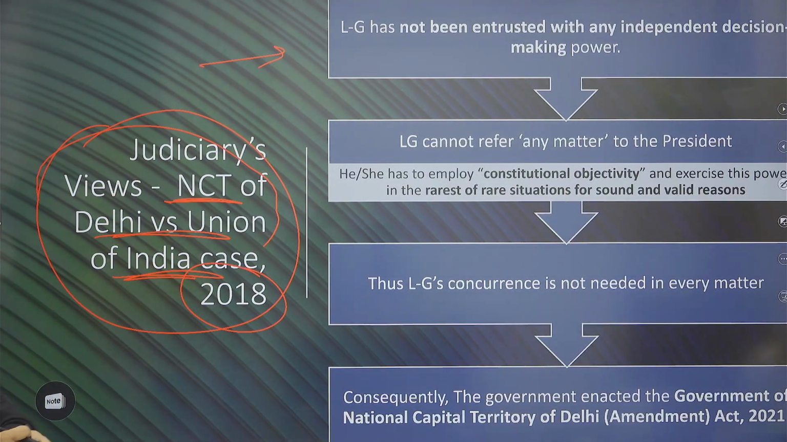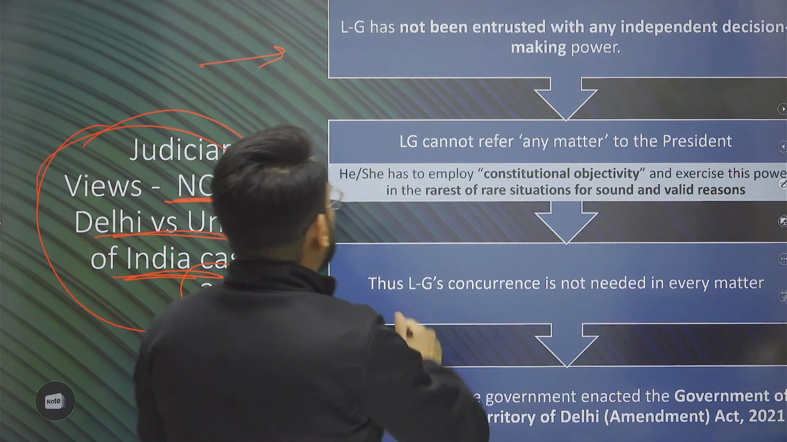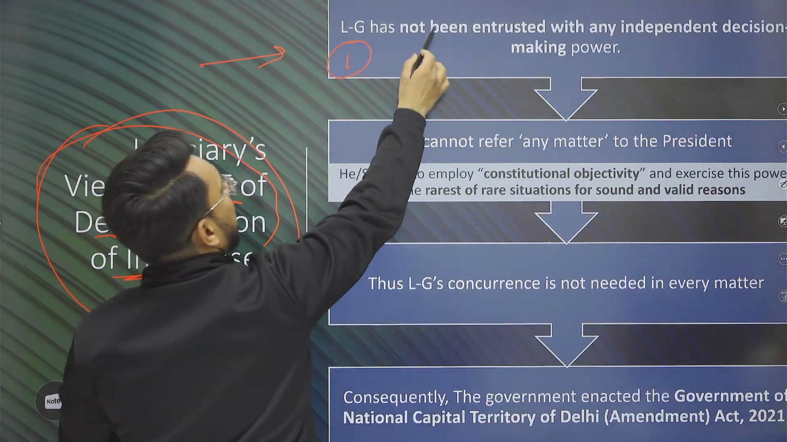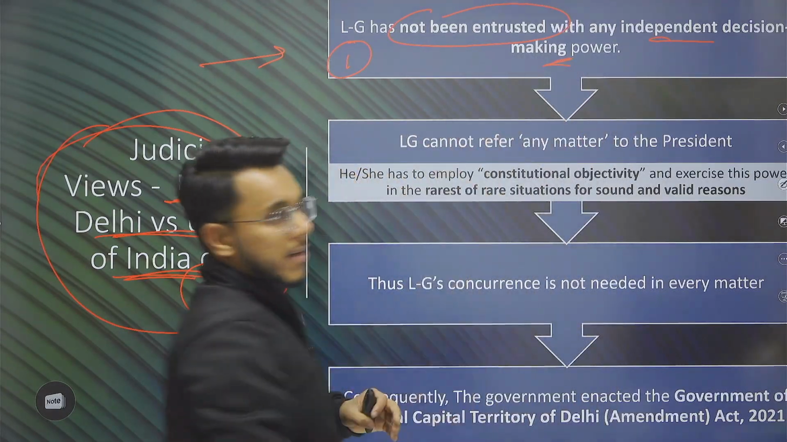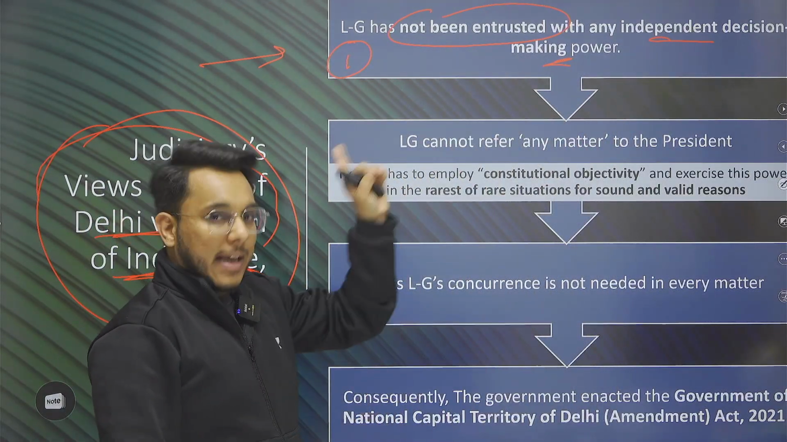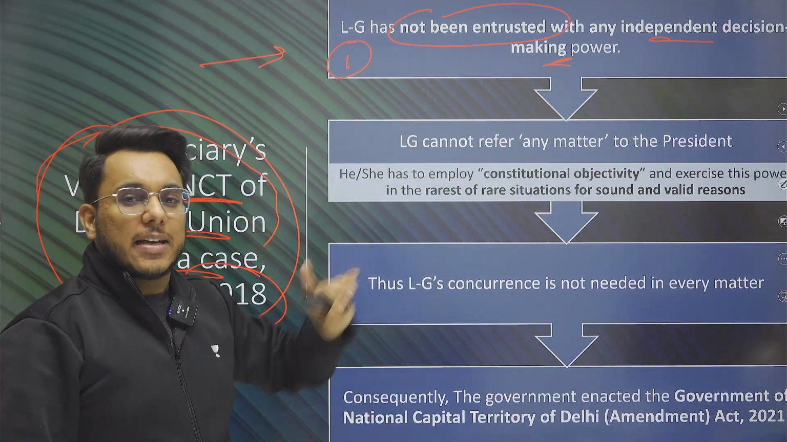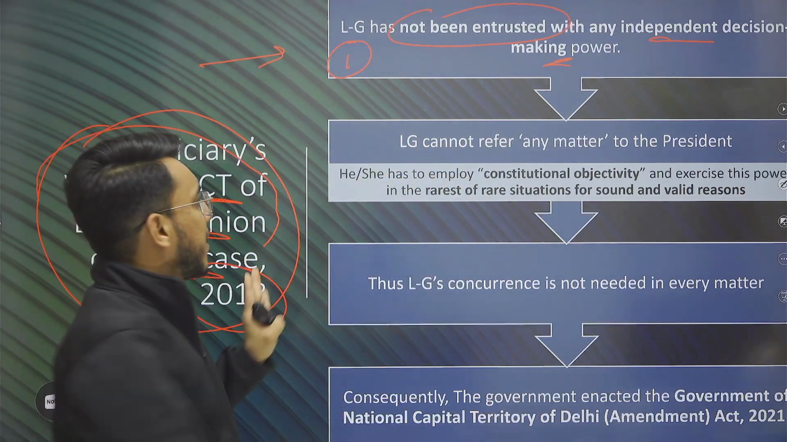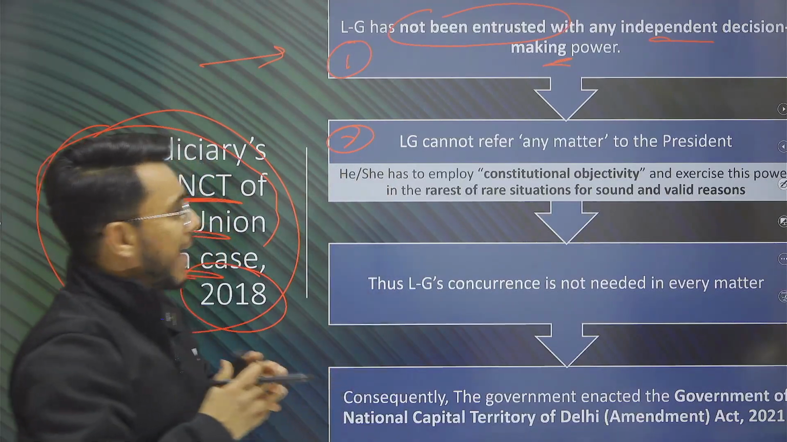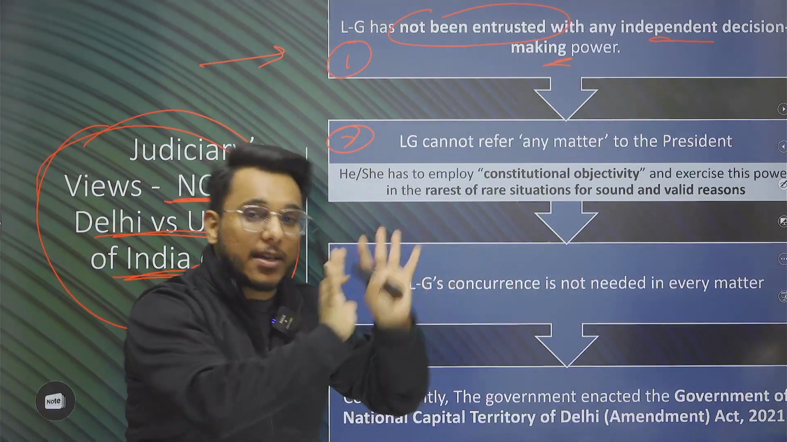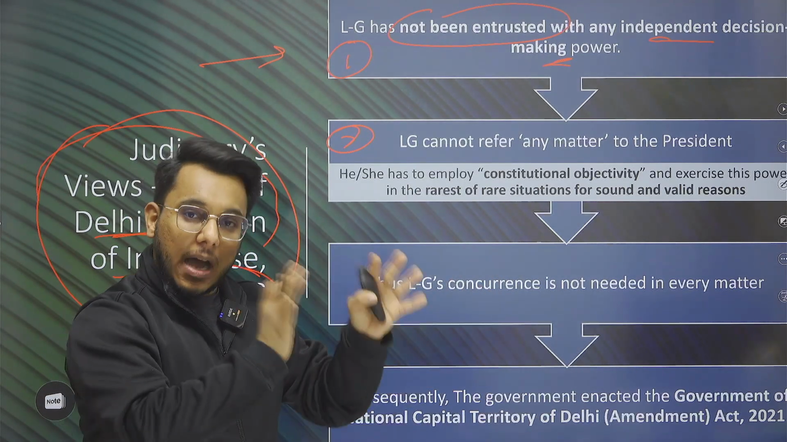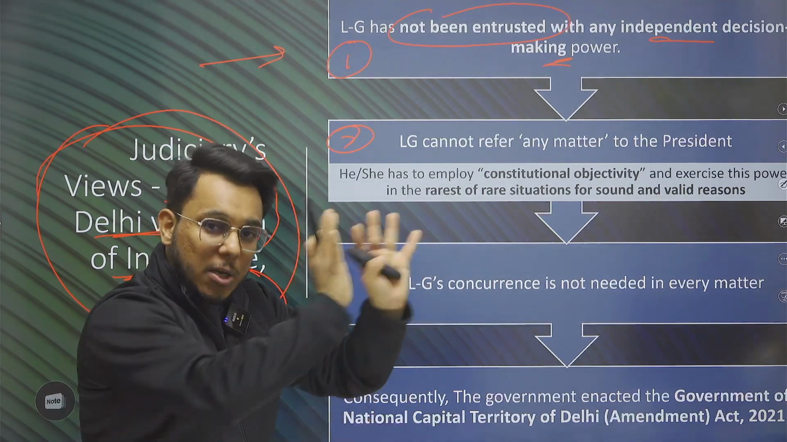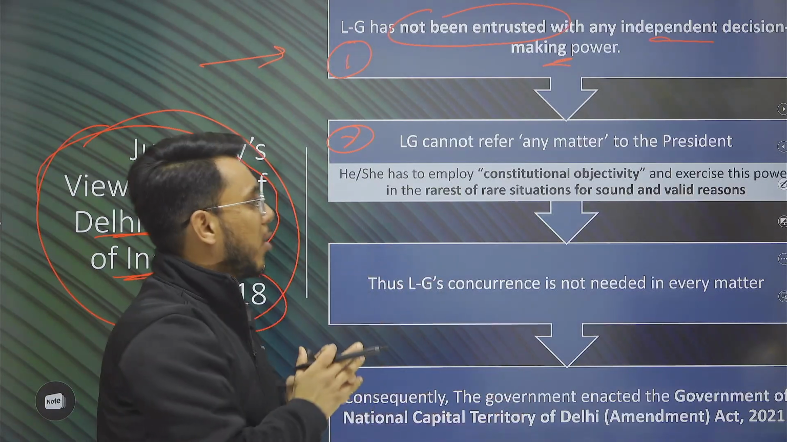In this judgment, the first thing provided by the Supreme Court is that the Lieutenant Governor is not entrusted with independent decision-making power. Any decision taken by the LG should be in concurrence with the elected government. Secondly, it has been said that the LG cannot refer any matter to the President of India. Only important matters should be referred to the President. Other matters should be given to the Delhi government. They will decide on that.